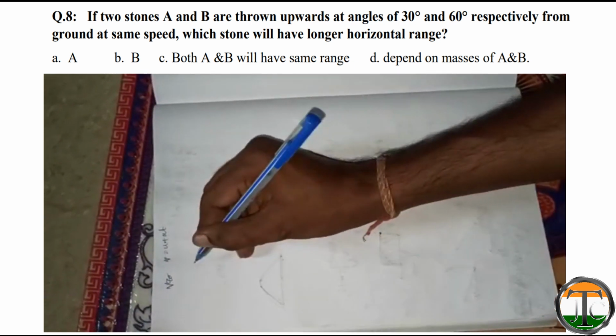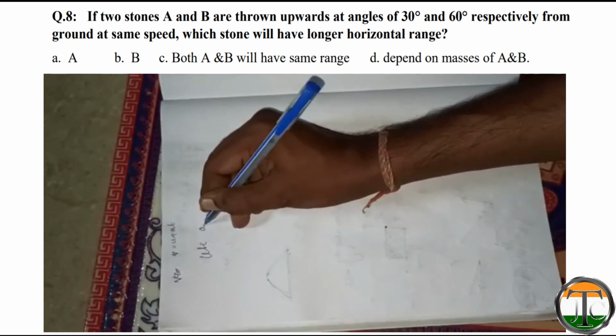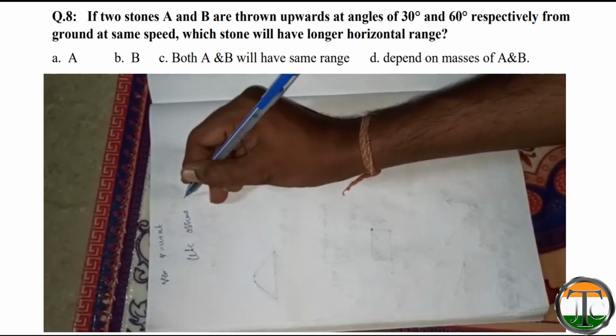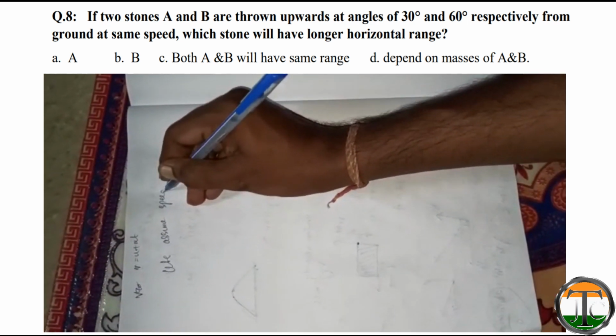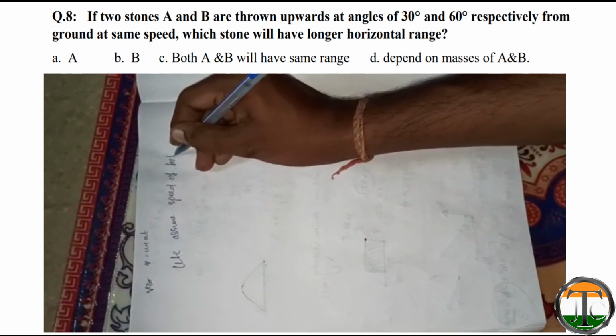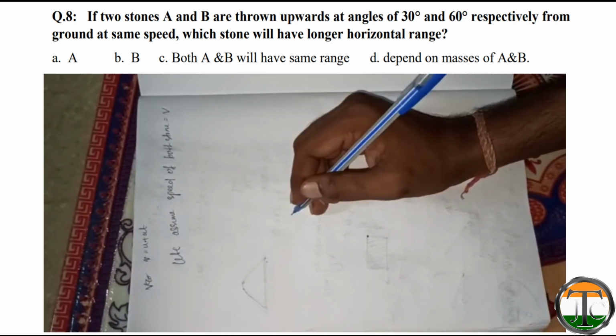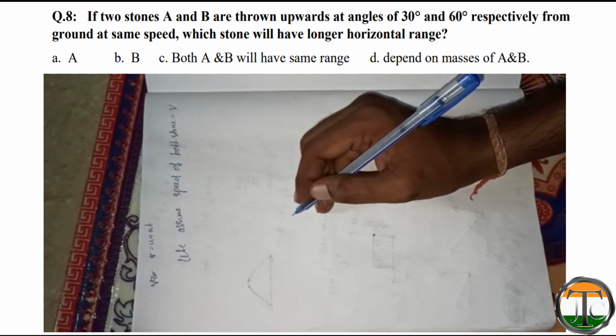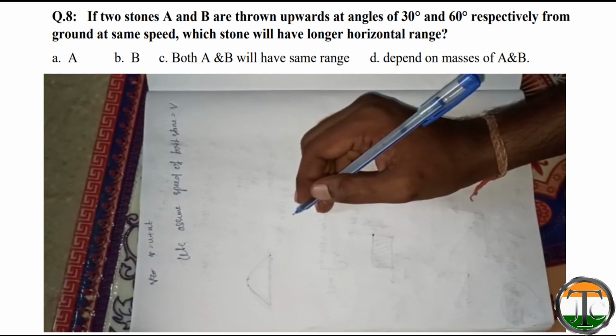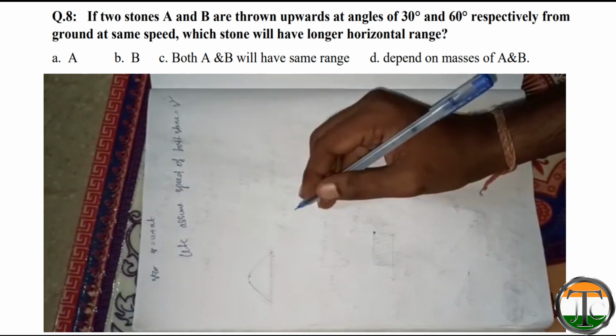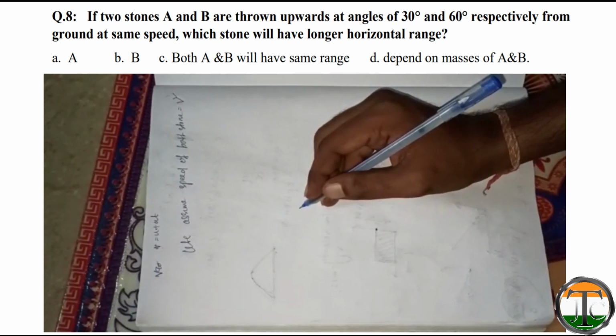So let's assume the speed of both stones is equal to v, because it is given in the question that the velocity or the speed of both the stones is same, that is v. But they are thrown at different angle.